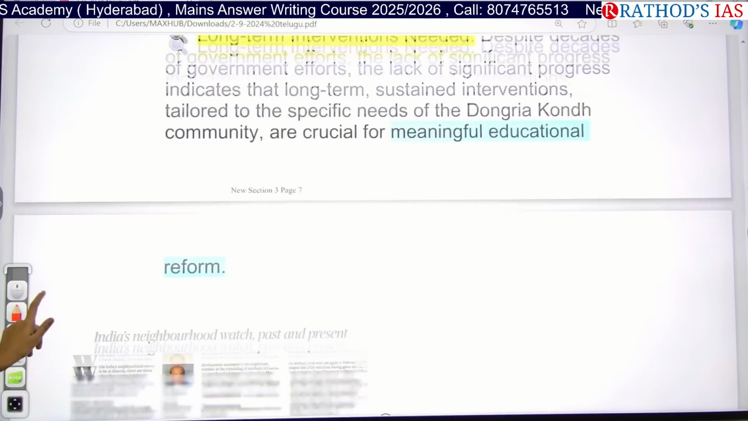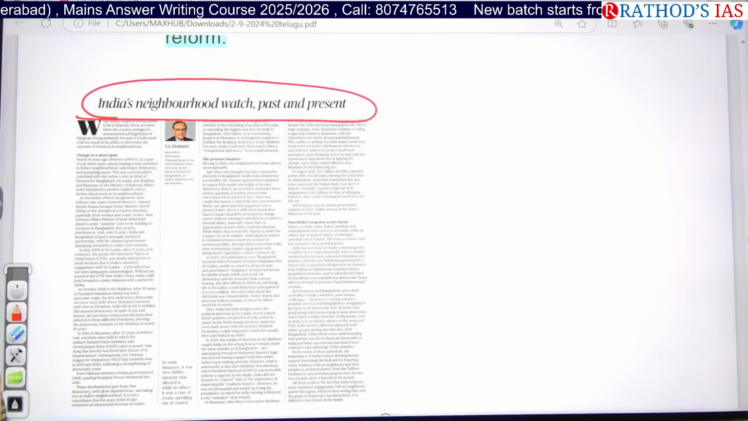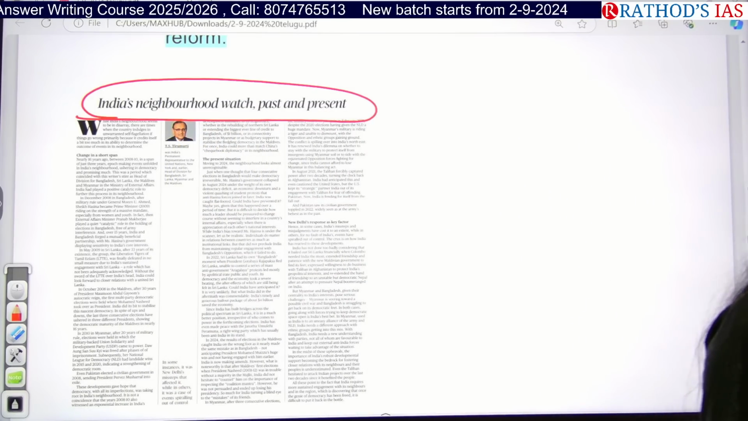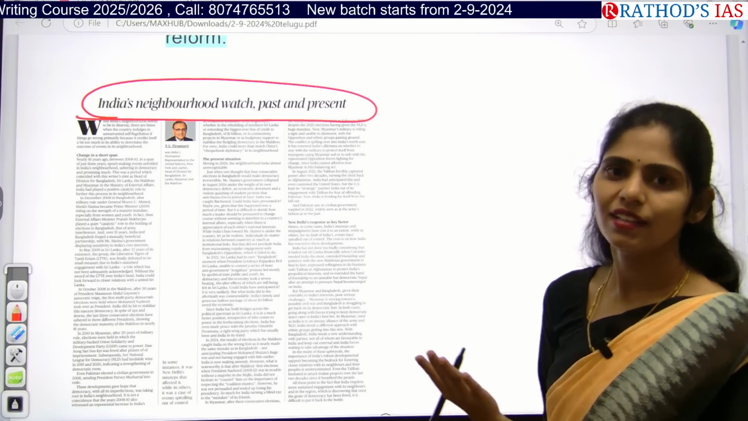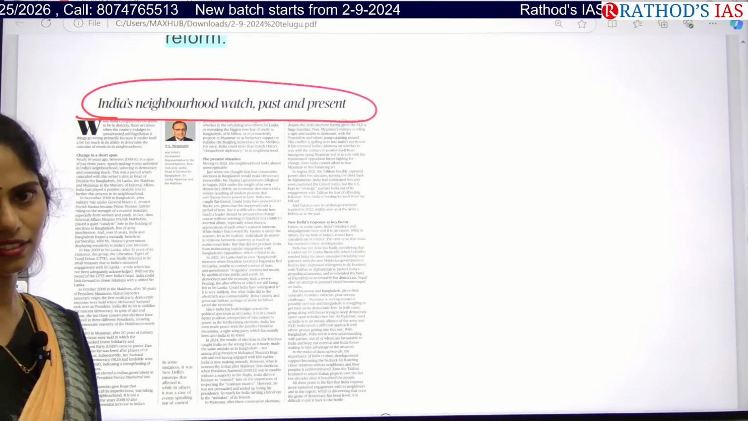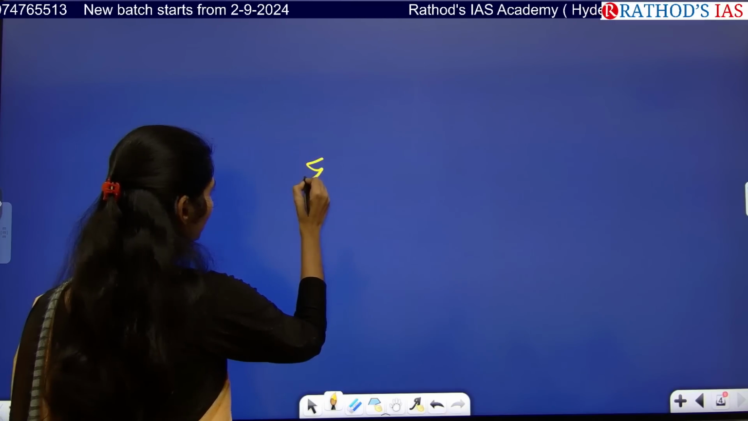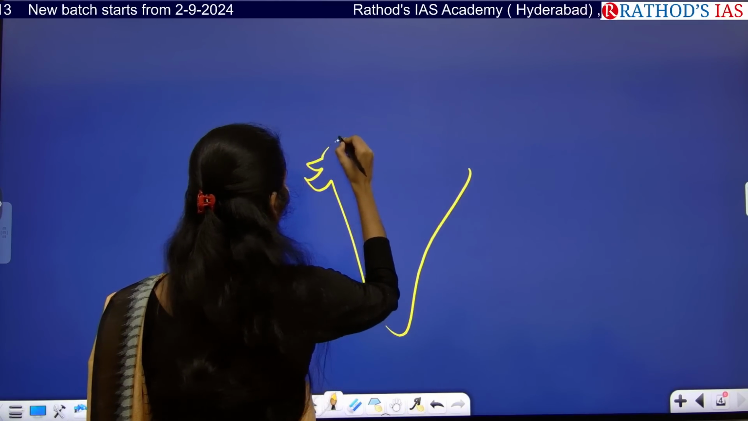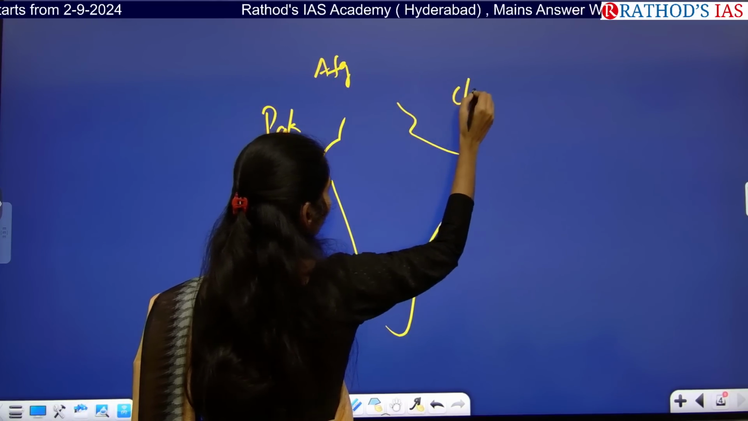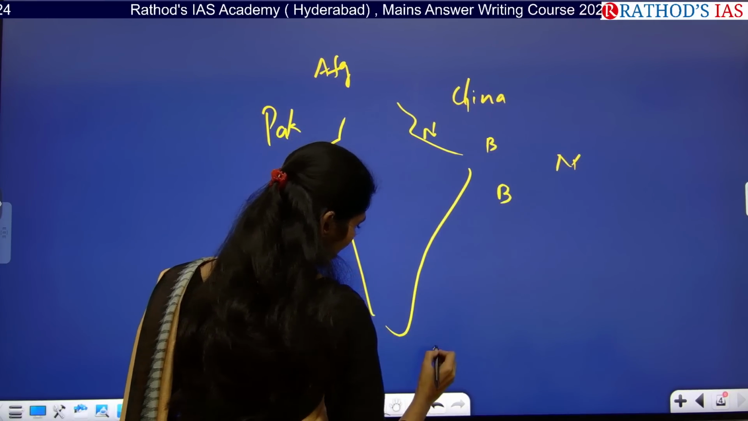Okay. And see this title, India's Neighborhood Watch, Past and Present. This article is talking about India and its neighborhood. So tell me the countries with which we are sharing a boundary. Nepal, Pakistan, Bhutan, Myanmar, next, Afghanistan. So what is the problem with our neighboring countries? Tell me. So here we have Pakistan, Afghanistan, China, Nepal, Bhutan, Myanmar, Bangladesh, and here we have Sri Lanka.